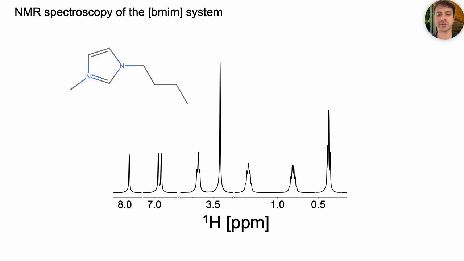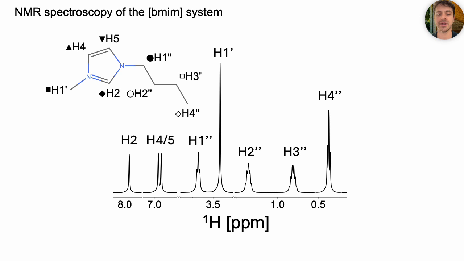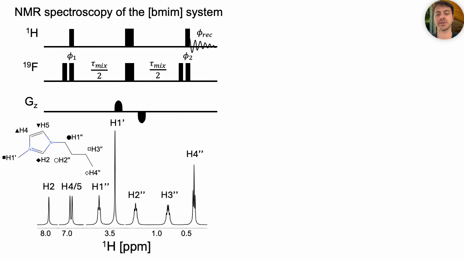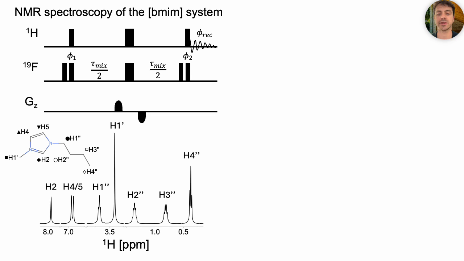First, let's start by looking at our system. We've chosen imidazolium-based ionic liquids which produce very clean proton spectra, making assignment straightforward. Then, we ran HOESY experiments with this pulse sequence such that we transfer polarization from fluorine nuclei on the anion to the protons residing on the organic cation.